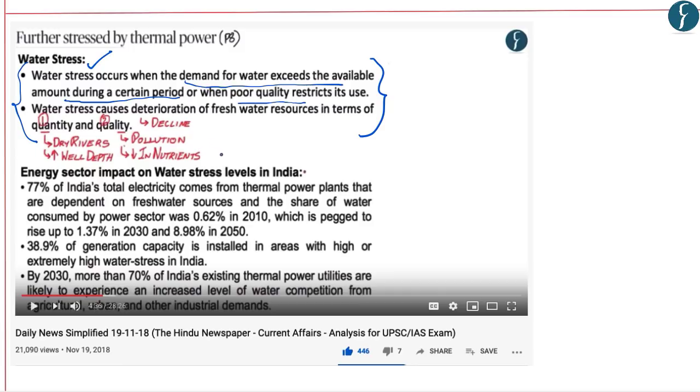Now in the same DNS, we also discussed the causes of water stress, which is either a decline in availability of water or the deterioration in the quality of water because of pollution.